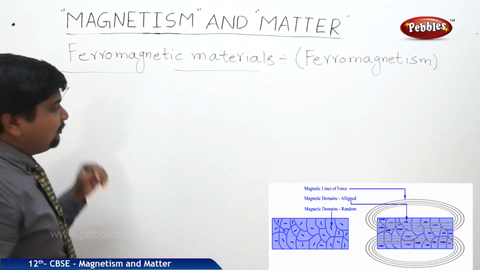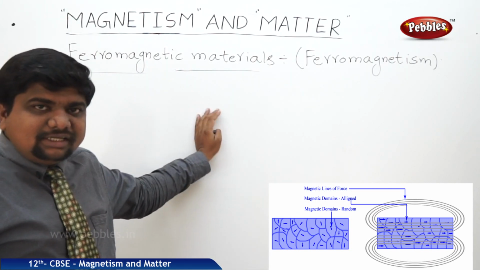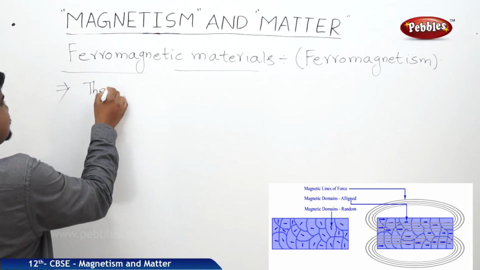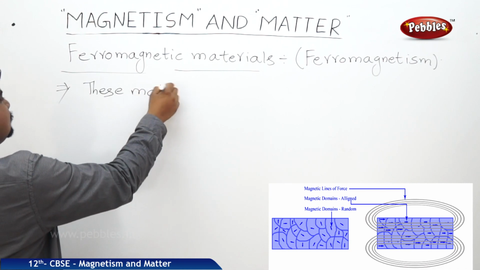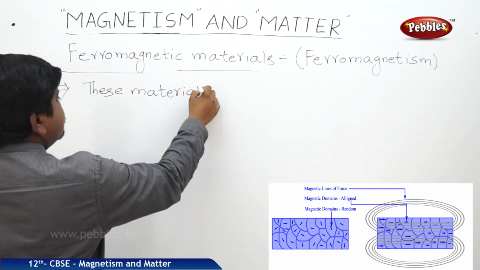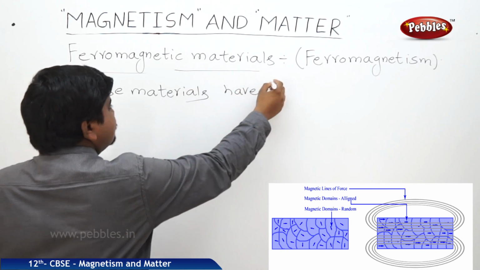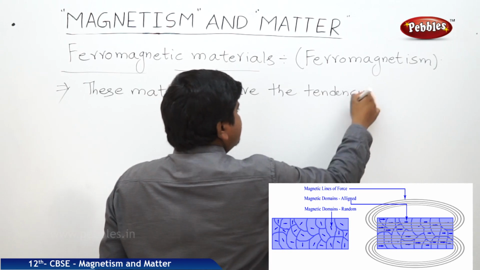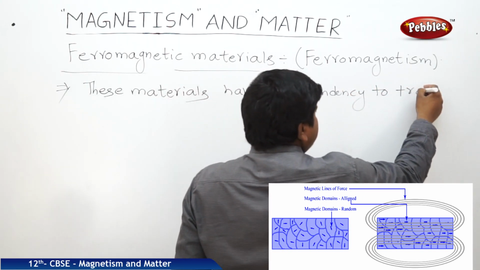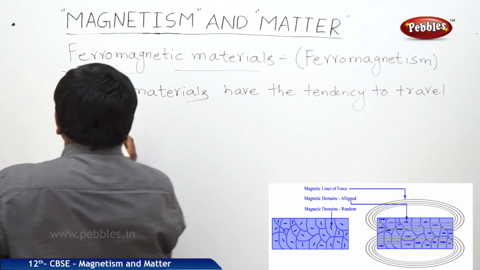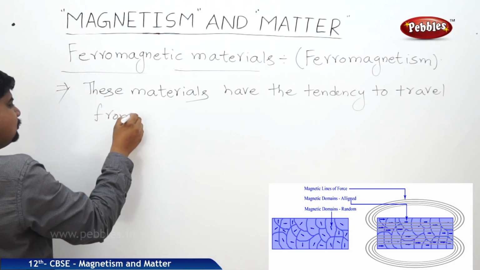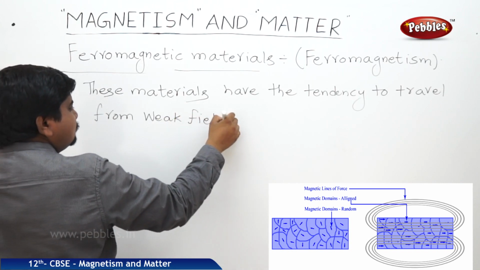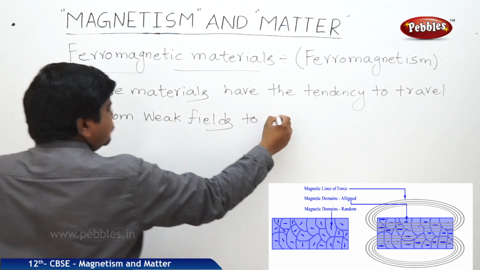But in case of ferromagnetic, they have the tendency to travel from weak to strong fields.